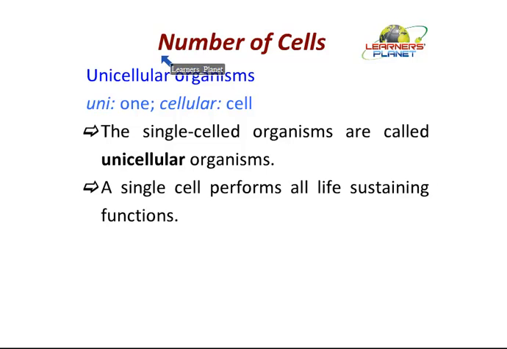Now further, on the basis of number of cells, there is another category too. What is that? It is unicellular organisms. So what do these unicellular organisms mean? Again we can see that the word is made up of two parts, uni and cellular. Uni means one, and cellular resembles the word cell. Those organisms which are made up of a single cell only are known as unicellular organisms.